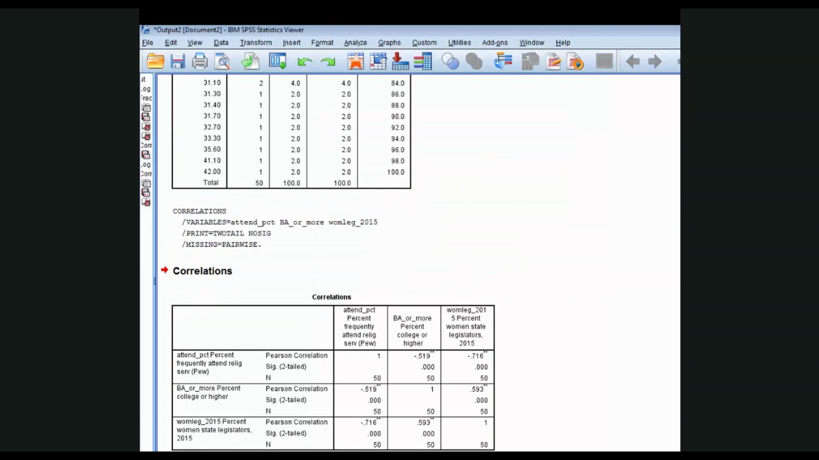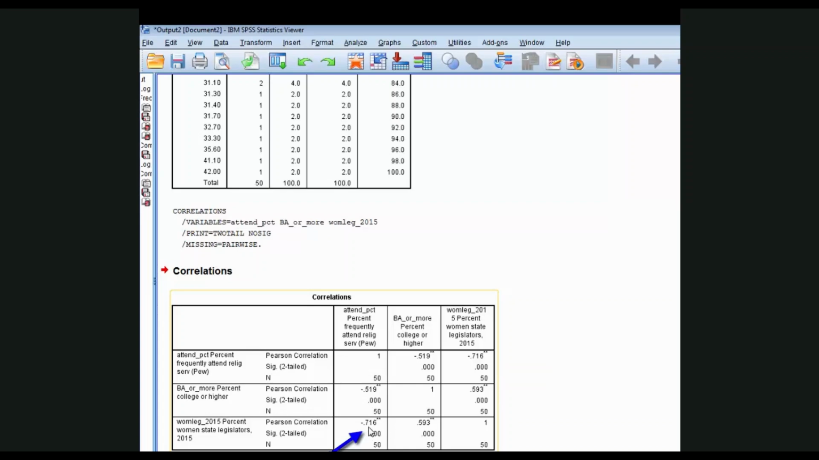The output includes a correlation matrix. There are 6 correlations inside the matrix. They're repeated. The matrix here shows the bivariate relations between all the variables, and they're repeated down here below the diagonal. Let's locate the dependent variable here, WIM-LEG 2015, percent women state legislators. This relationship, minus 0.716, is the correlation between frequent religious attenders and female legislators.